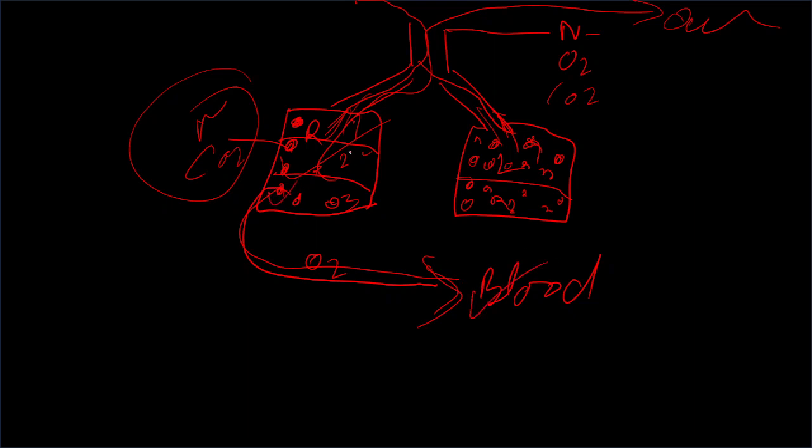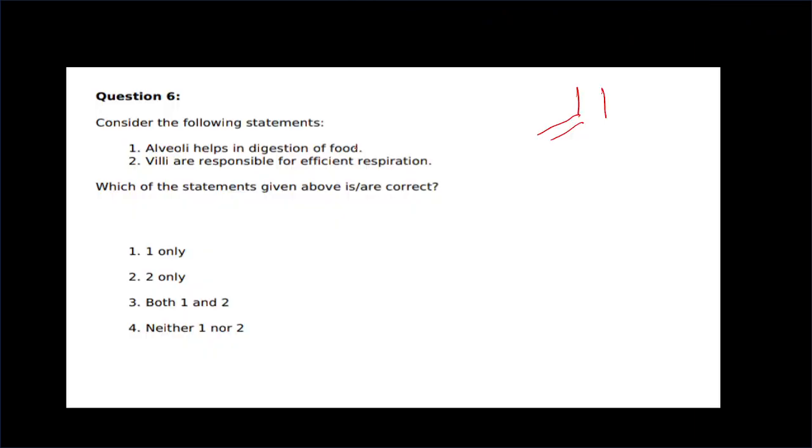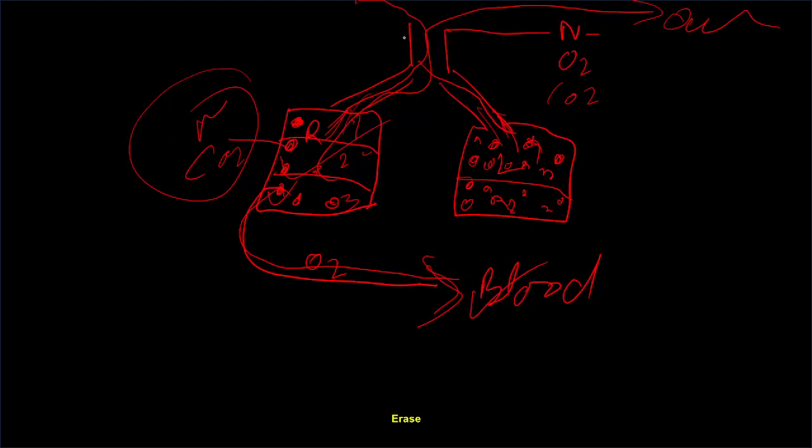Means alveoli are present in our lungs. So the statement that alveoli help in digestion of food is totally wrong. Villi are responsible for efficient respiration. That statement is also wrong, because what is villi?